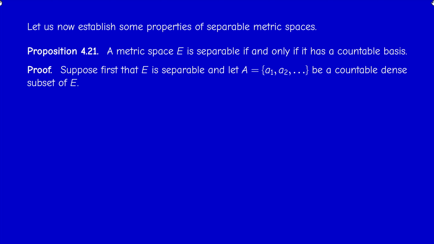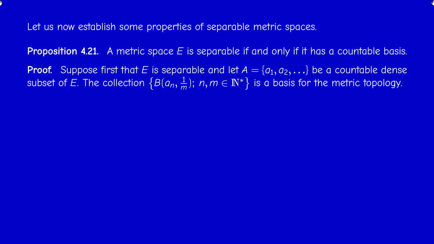The metric space is separable, and therefore there exists a countable dense set capital A that I can enumerate as A1, A2, etc. Now consider the collection of all open balls of center AN and radius 1 over M. It's easy to check that this collection of balls is a basis for the metric topology. You should be able to write the details by yourself.